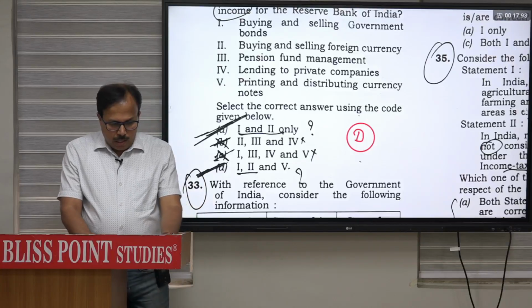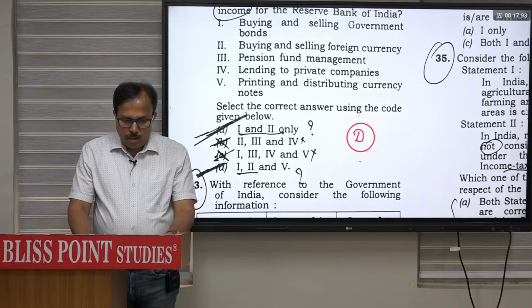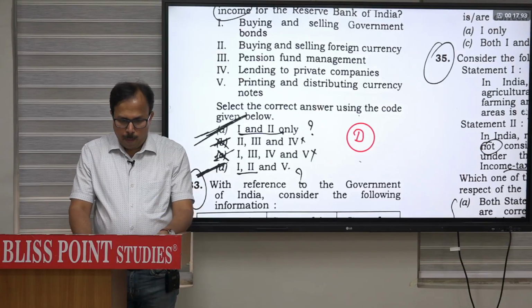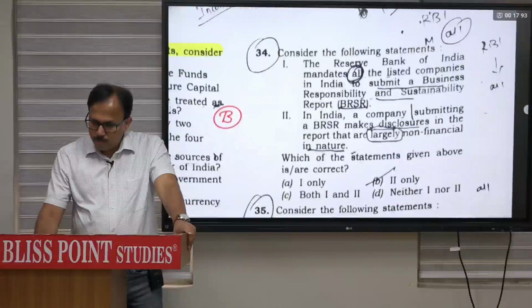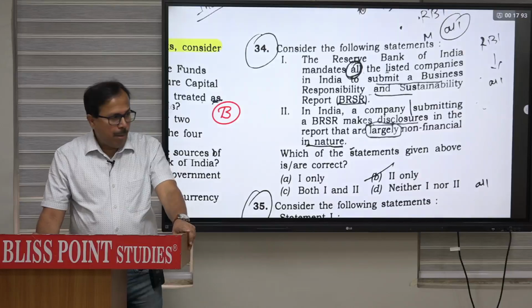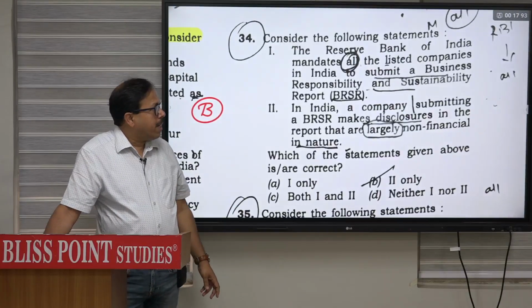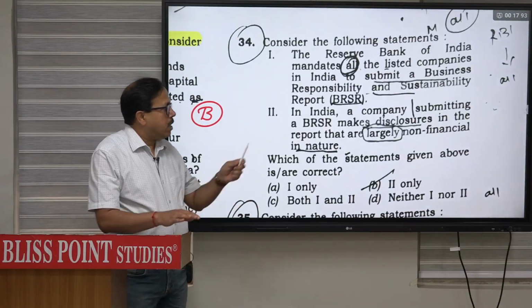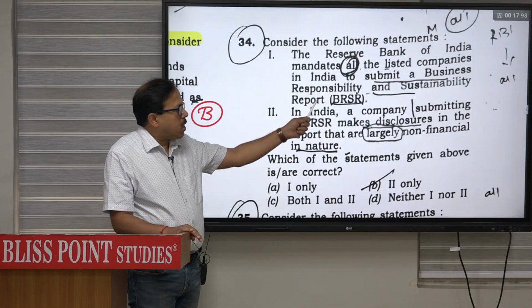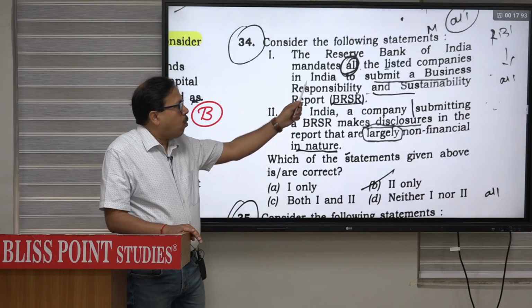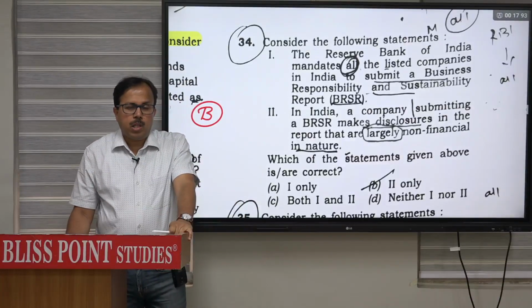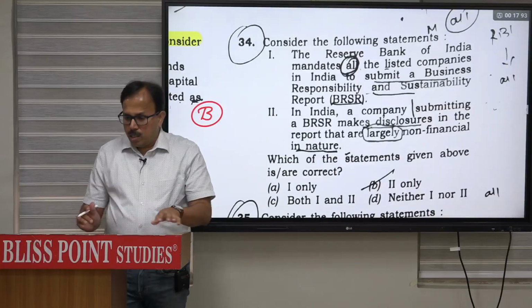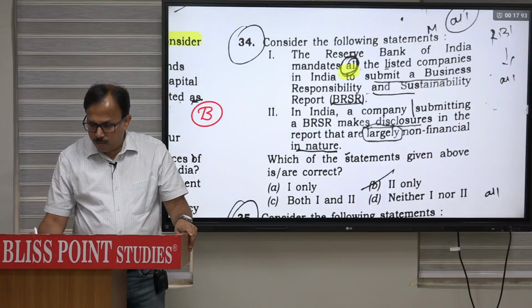And question number 33, that was current affairs. Question number 34: the Reserve Bank of India mandates all listed companies in India to submit a business responsibility and sustainability report. It is not all. It is for the top 1000 listed companies, not for all. So that was basically an important part here. It was not for all.